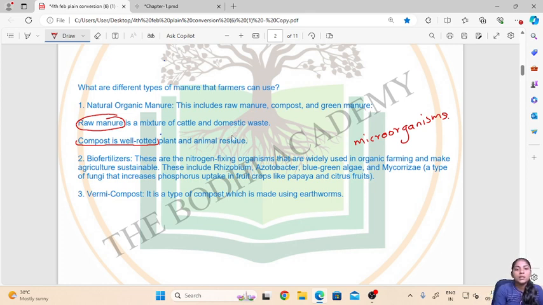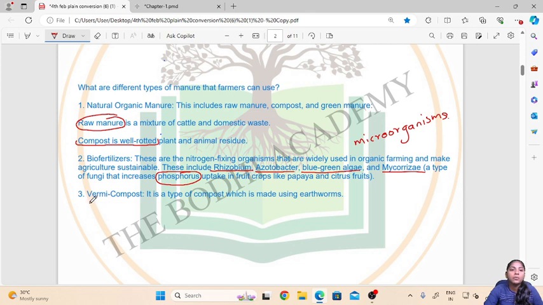Now let us see what are these biofertilizers. These include rhizobium, the bacteria, azotobacter, then blue-green algae and mycorrhizae. Now these are all the microorganisms which will help to fix nitrogen in the soil, and hence they will help the plants to get or absorb more nitrogen. Then mycorrhizae are a type of fungi that will increase the phosphorus uptake. So this will help the plant to absorb more phosphorus from the soil.